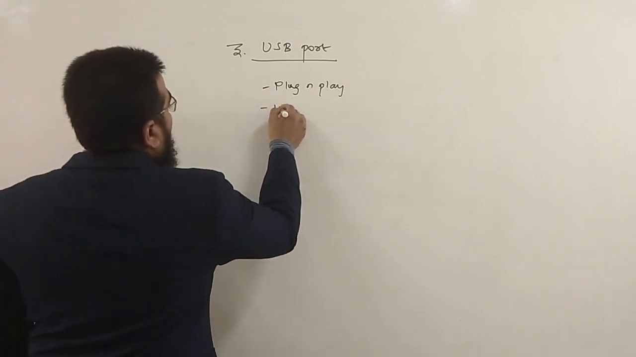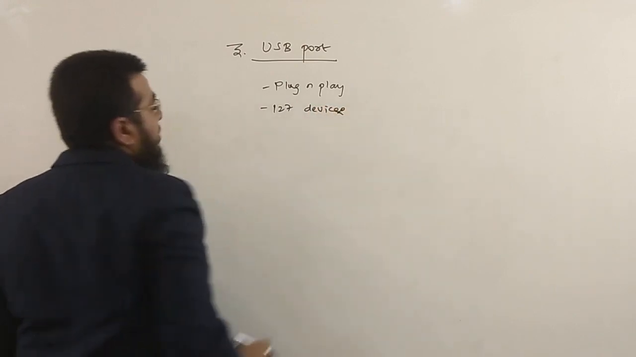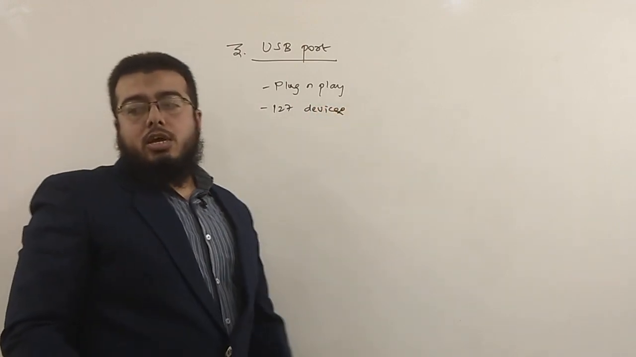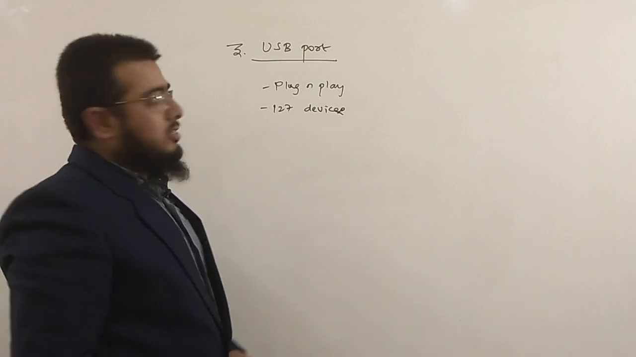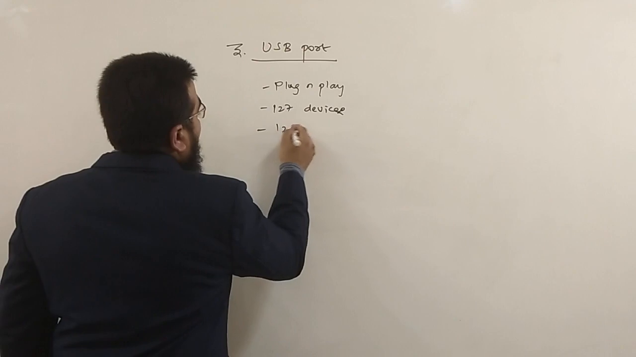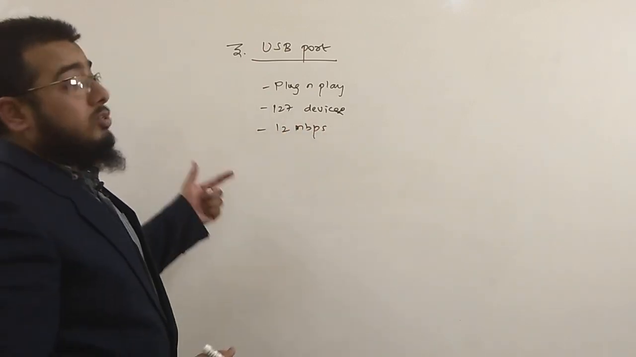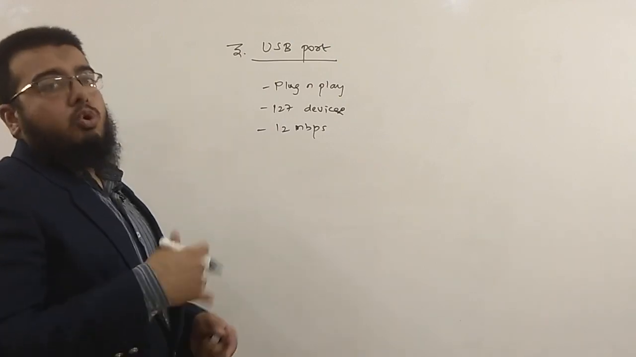Then you can connect 127 devices simultaneously. That is also one of the advantages. You can connect 127 devices, almost all devices. Data transfer speed also is around 12 megabits per second. 12 Mbps is the data transfer speed. Now for USB 3 it is much more.